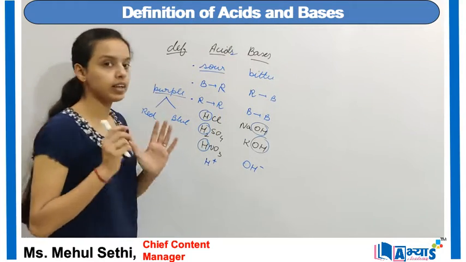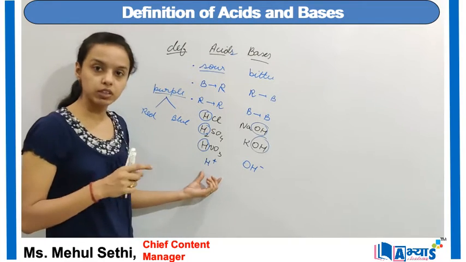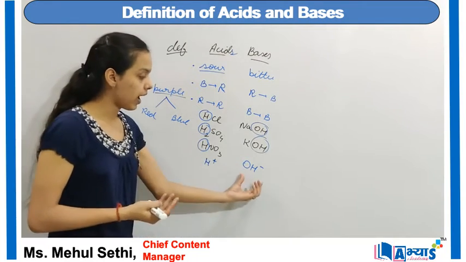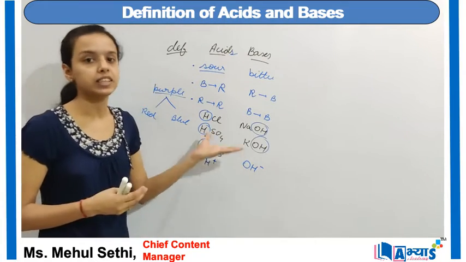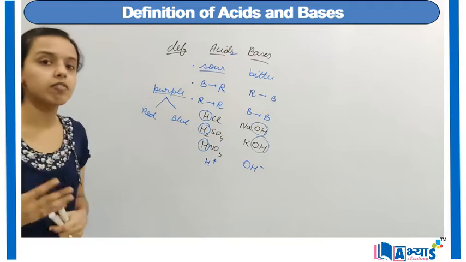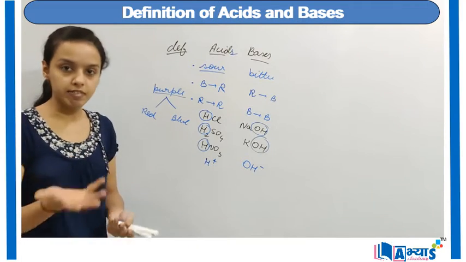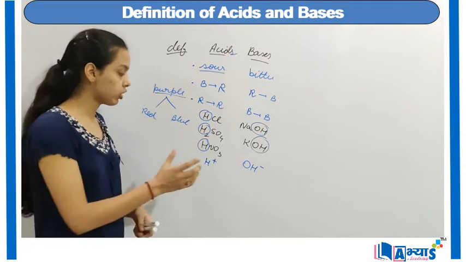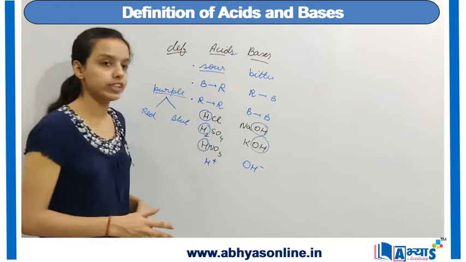So we can say that all acids have common hydrogen ion, H positive, as the main component, and in the bases we have hydroxyl ion, that is OH negative, as a common component in all bases. So whenever you have a question from the examination point of view on what acids have in common, all acids have in common H positive ion and all bases have in common the OH negative ion.